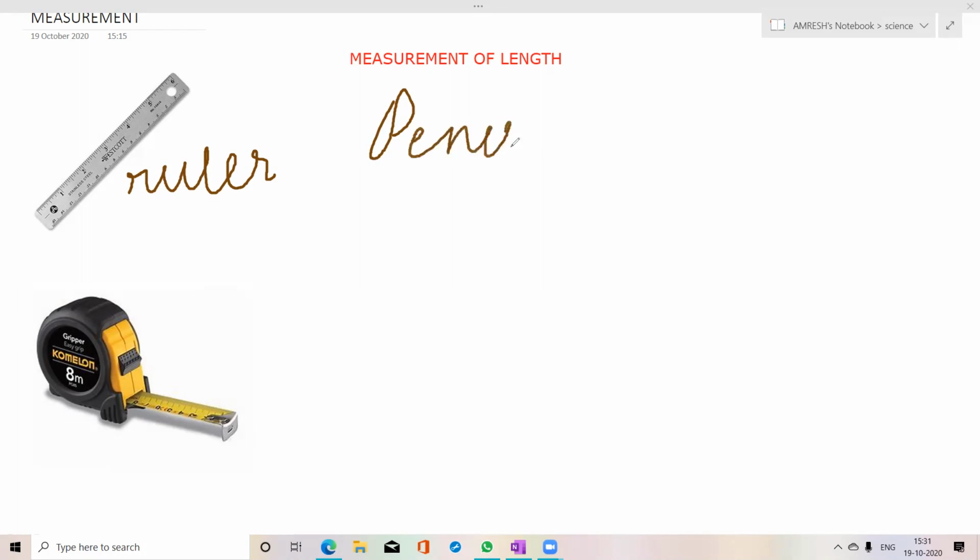Do you use meter? We use centimeter, cm. You must have read in maths. And to measure the thickness of a finger also, we use centimeter.